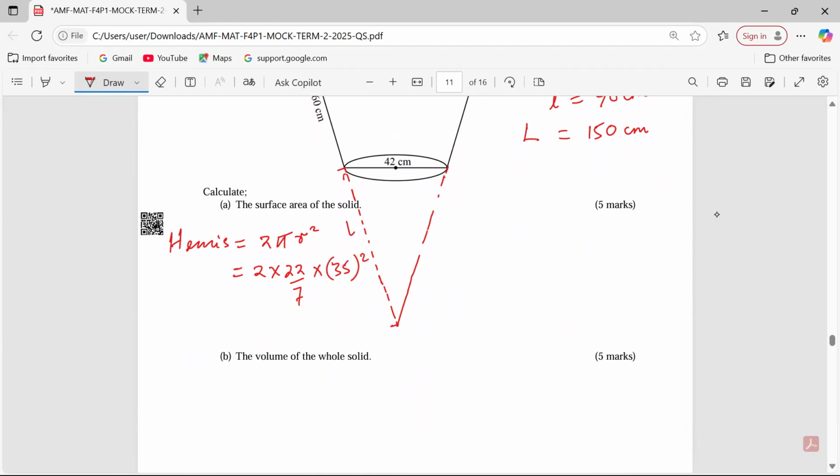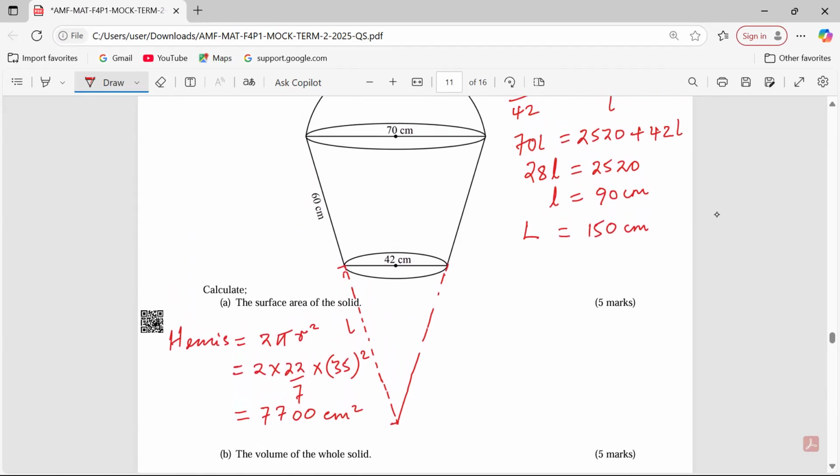So this 35 should be squared. From the hemisphere, we shall have 2 by 22 over 7 by 35 squared. This is giving me 7700 square centimeters. Then from the hemisphere, we can talk about the bottom circle.